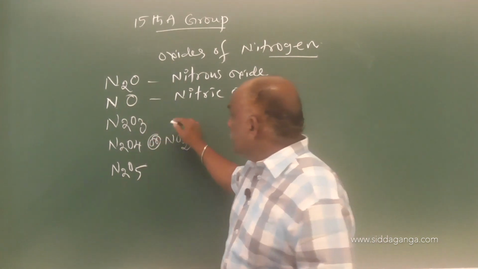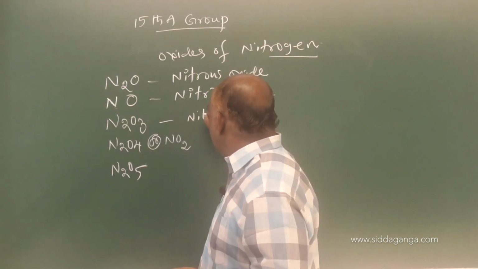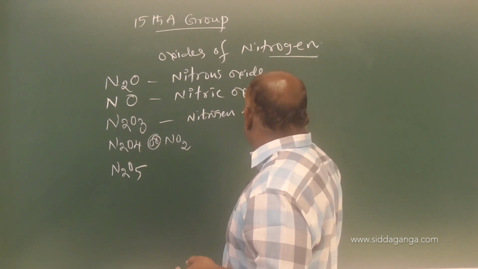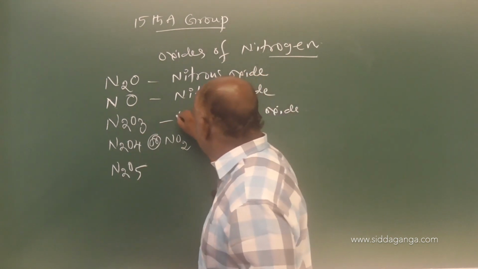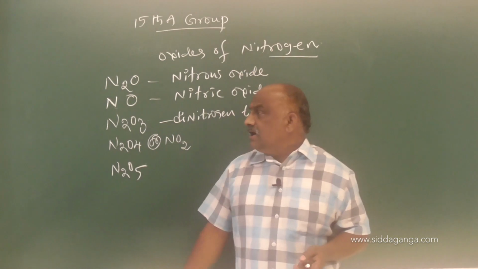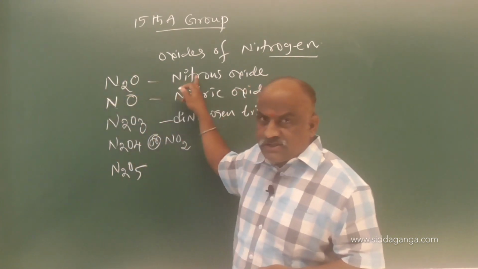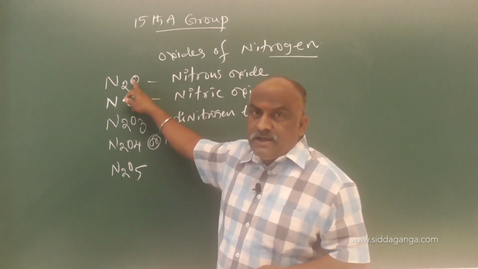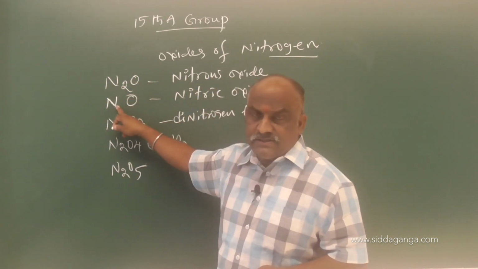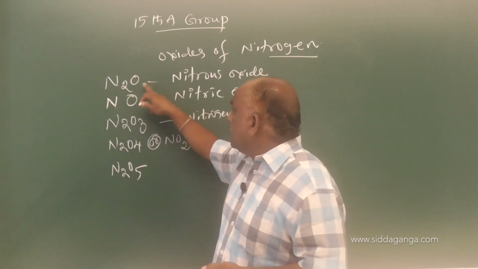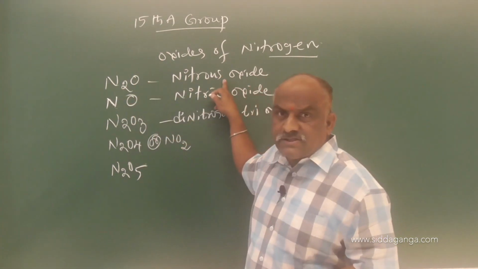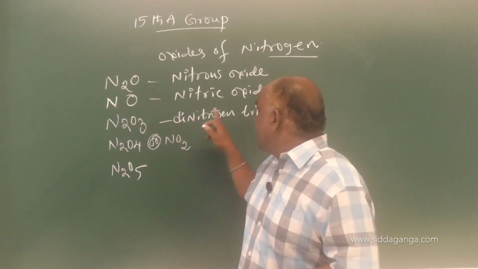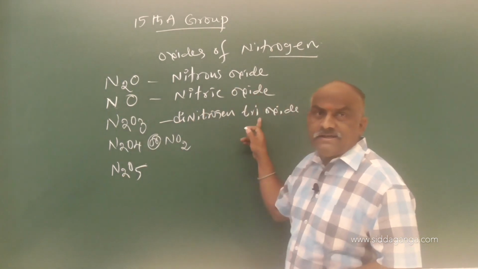Instead of nitrogen trioxide, actually we should write here dinitrogen trioxide. Here also, actually the name of the compound is dinitrogen monoxide, nitrogen monoxide. So dinitrogen monoxide is nitrous oxide. It is nitric oxide. While going to third one is dinitrogen trioxide.